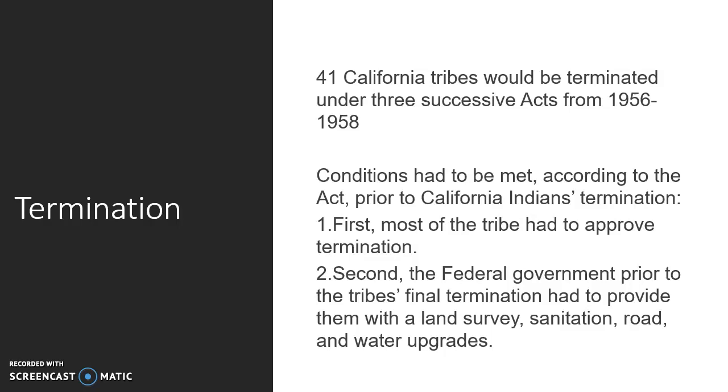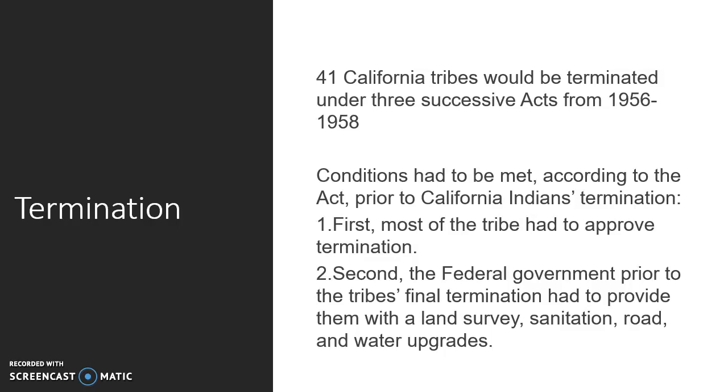So between the years of 1956 and 1958, 41 California tribes were terminated under three successive acts by the federal government. Under those acts, there were conditions that were supposed to be met prior to the termination of that relationship with Indian tribes. First, the majority of the tribe was to approve the termination. As I mentioned before, unfortunately, most Indian tribes did not know that they were being terminated and that their rights as a sovereign entity in the United States were being terminated as well.